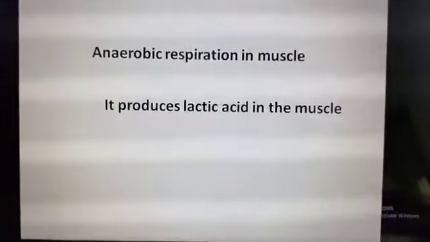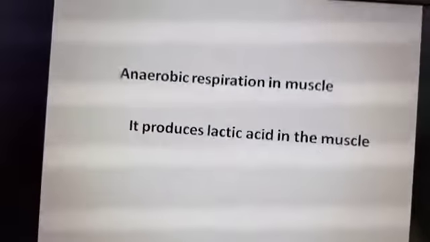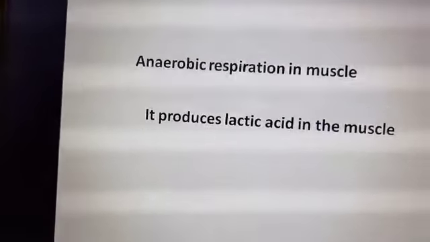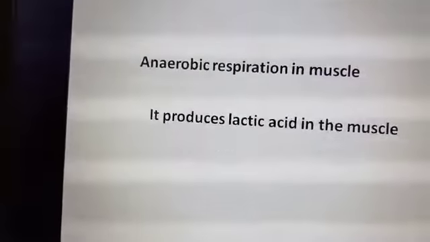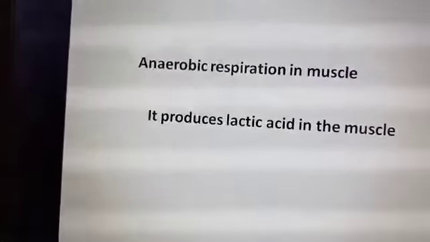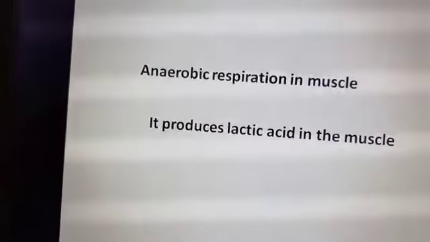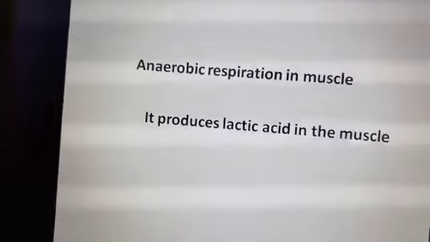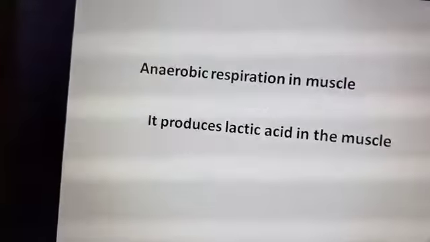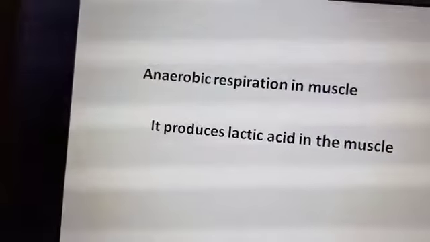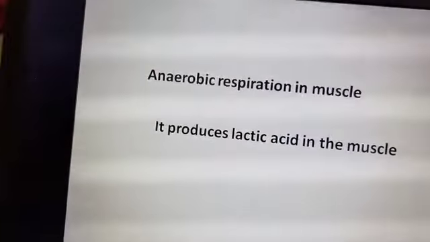Under these conditions, anaerobic respiration takes place in muscle cells to produce extra energy and fulfill the demand for more energy. Thus, anaerobic respiration takes place in our muscle cells during any vigorous physical activity, when oxygen gets used up faster in the muscle cells than it can be supplied by the blood.